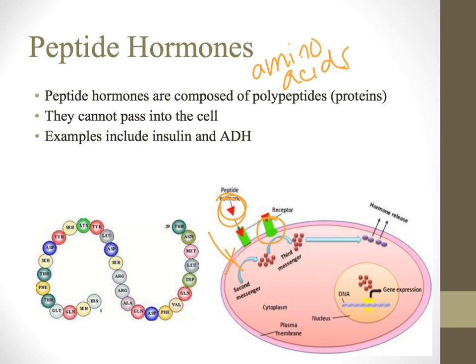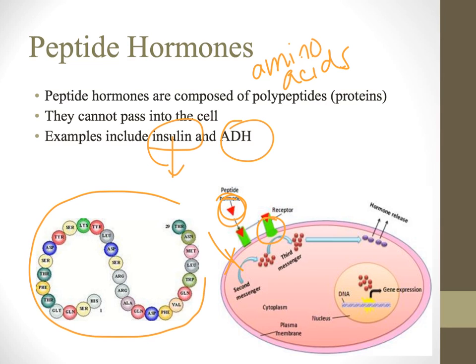Some common examples here include insulin and ADH, which we talked about with the kidneys, which makes that collecting duct in the nephrons more permeable. So insulin is produced by the pancreas, of course, which is why the pancreas is full of ribosomes, because it's got to produce insulin, and insulin is a protein.